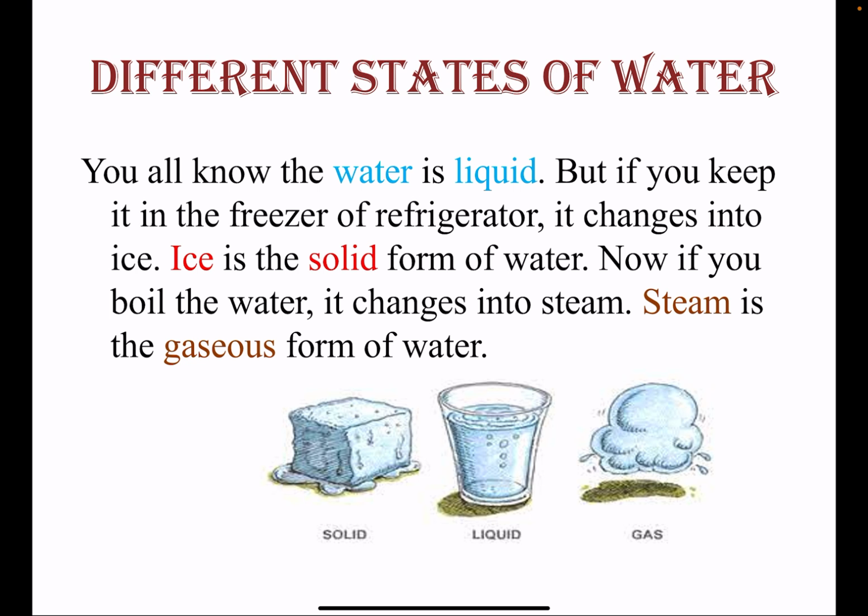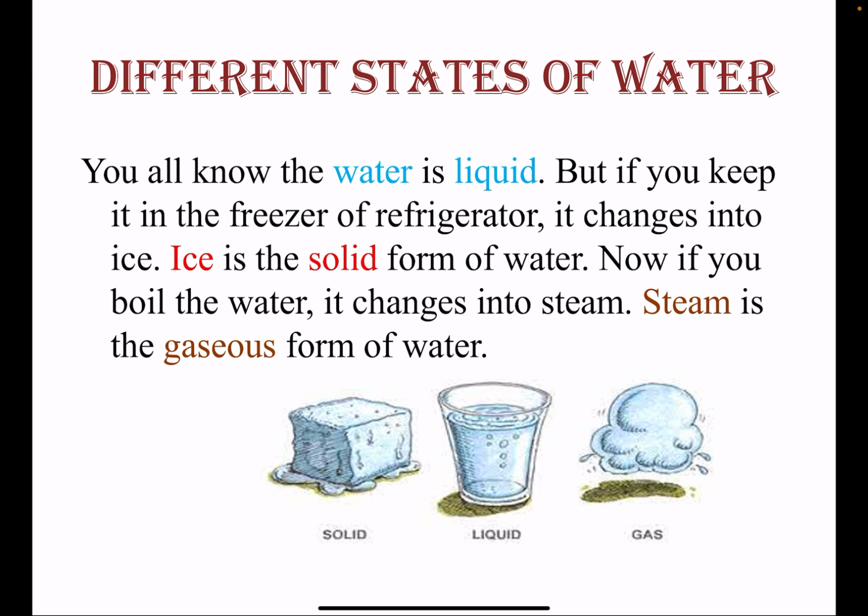That ice you use to cool your summer drinks like cold drinks and fruit juices. You put ice in it, they become cool and you relish them in the hot summers. So that is the solid form, ice.